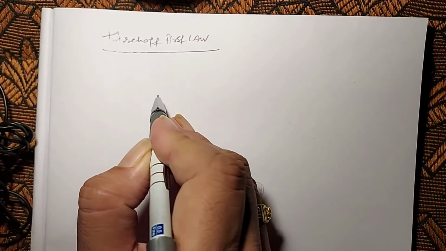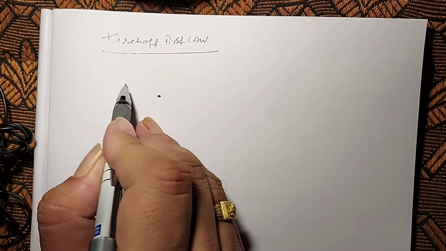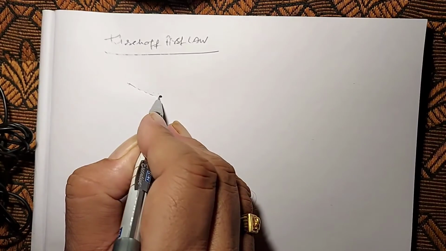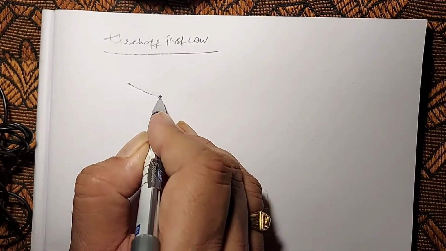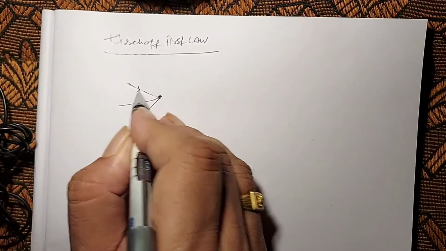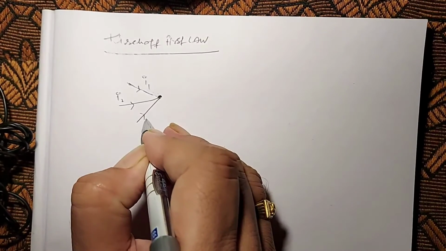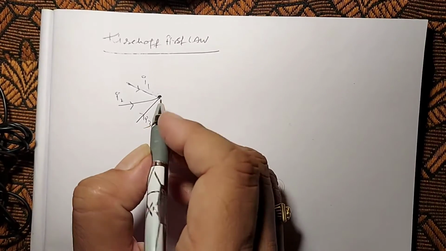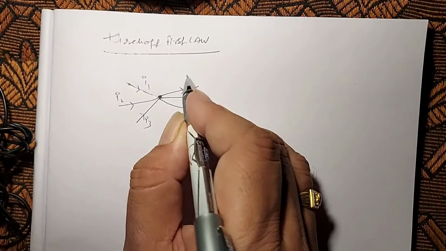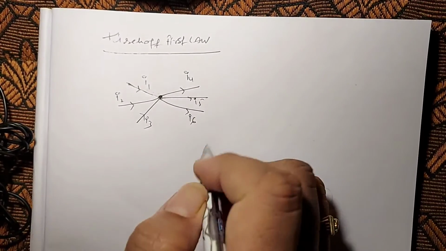So for example, let us take one example to explain the first law. This is one junction. To that junction there are three currents coming towards it, I1, I2, I3, and three currents leaving from the junction, I4, I5 and I6.